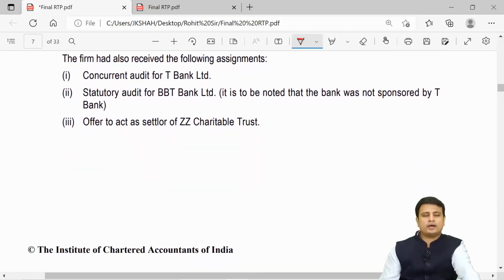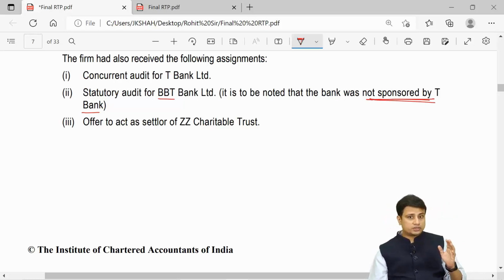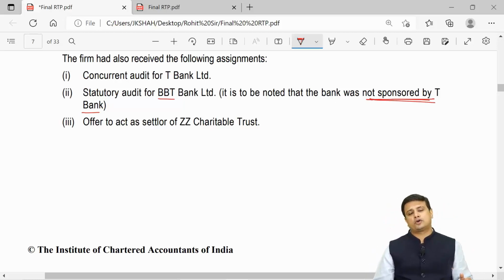The firm also had received the following assignments: concurrent audit of bank T, and statutory audit of bank BBT. It is to be noted that the bank was not sponsored by bank T. My friends, if it was sponsored, then if you recollect the ethical standards board decision, you cannot be the concurrent auditor. But now they have said it is not sponsored.